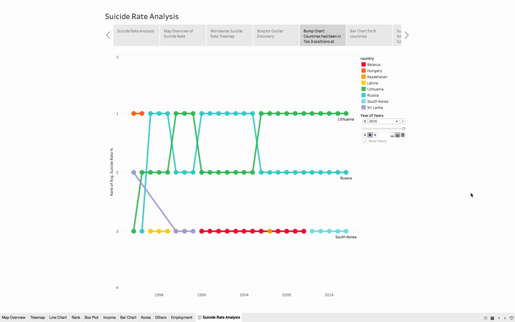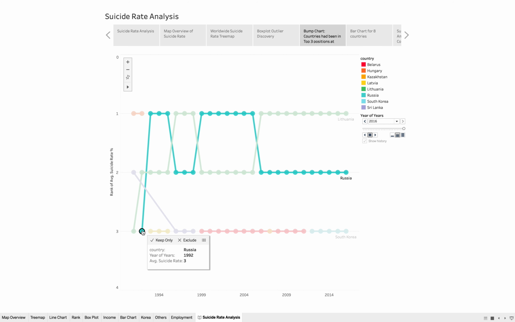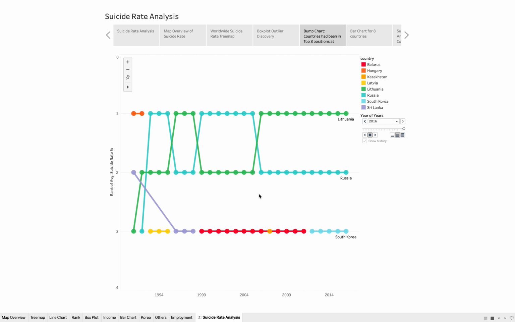Based on the bump chart, there are 8 countries that have been in the top 3 positions over 25 years at least once. We can see from the bump chart that Hungary has dropped from the top 3. Russia has stayed in the top 3. Based on research on the internet, it is due to males' alcohol abuse and Russia's economic crisis